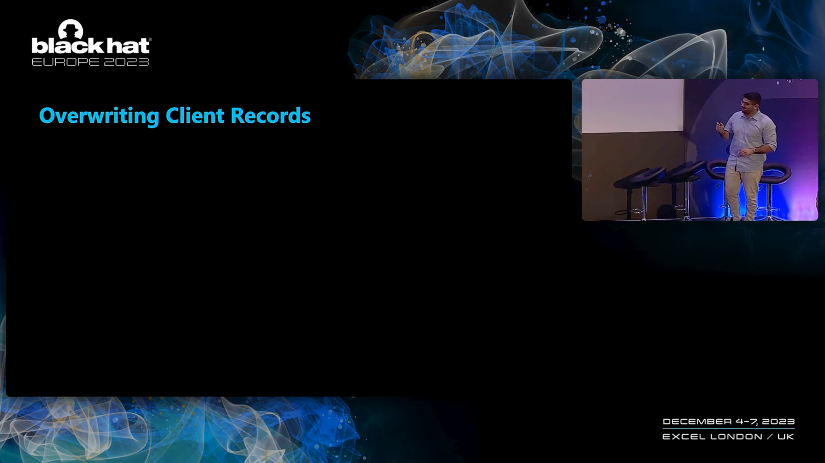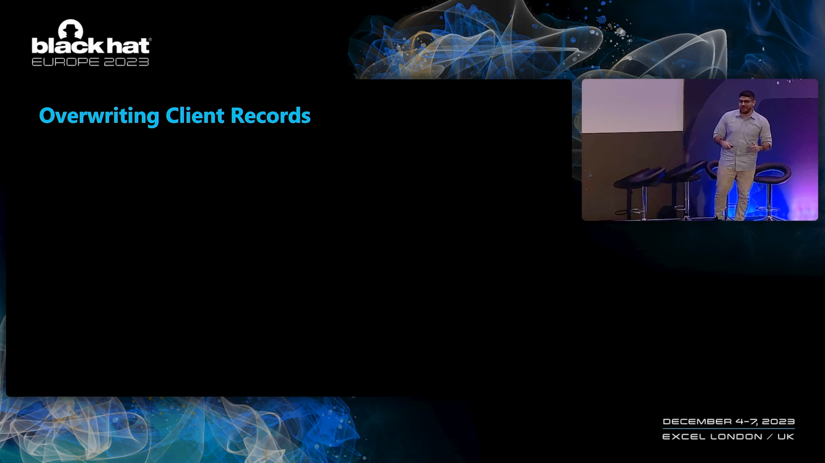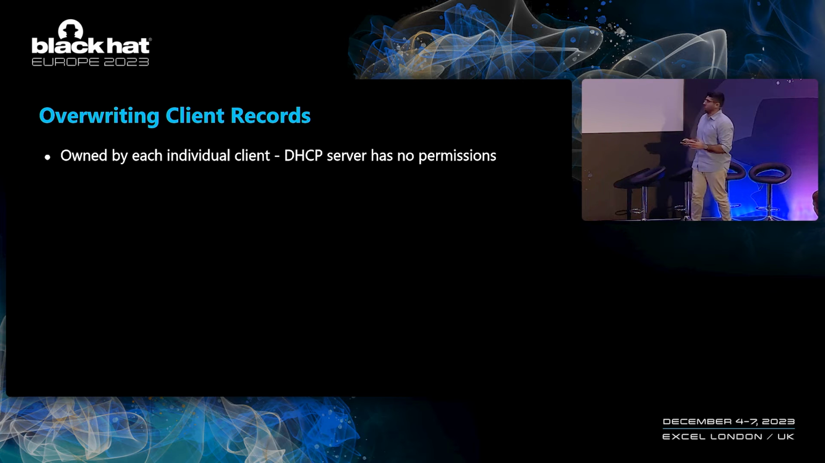But this is still not cool enough. What we want to do is to target the normal Windows machines in the domain. We want to target client records. Now, the problem with these is that each individual client record is owned by its own client. And we, as attackers, are limited to the machine account of the DHCP server when we perform updates. So we have a little problem here.